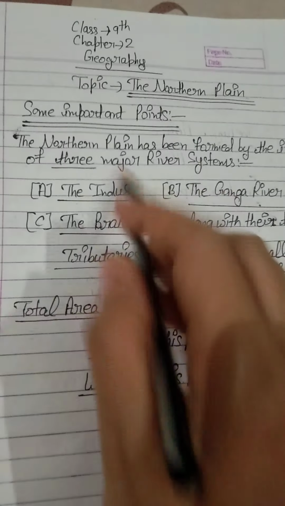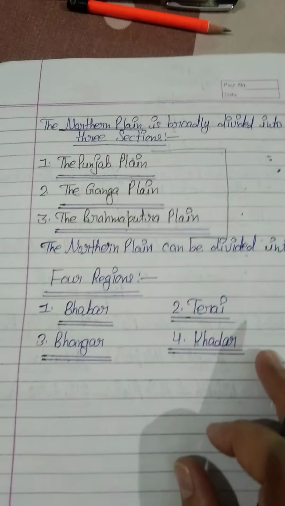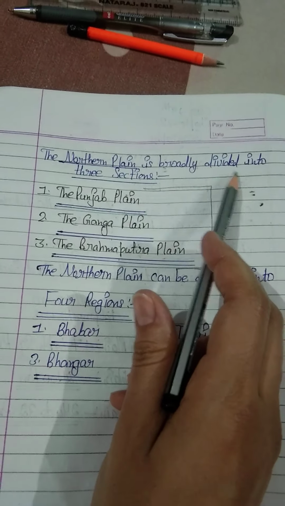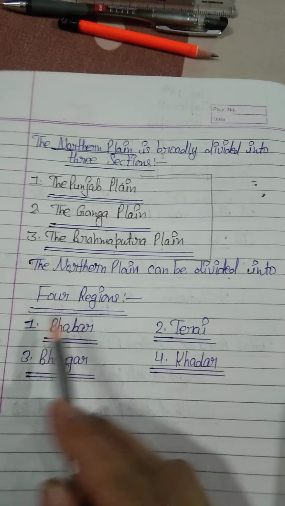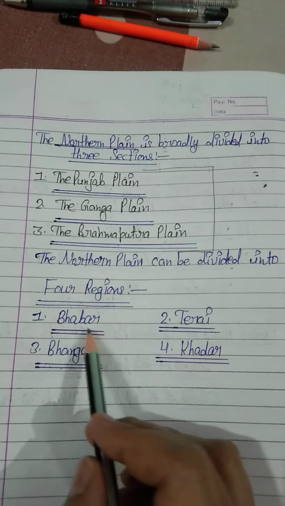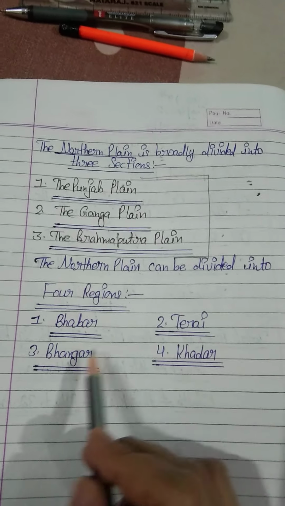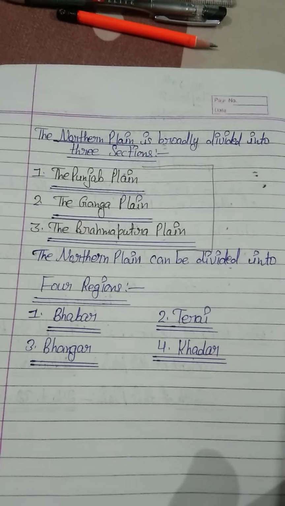Then I gave you some important points and this classification. The northern plain is broadly divided into 3 sections, and on the basis of variations we can also divide it into these 4 regions: number 1 Bhabar, number 2 Tarai, number 3 Bhangar, and number 4 Khadar, as we have discussed now.